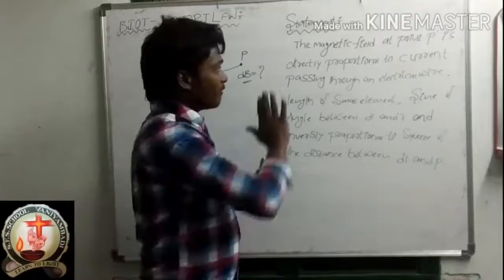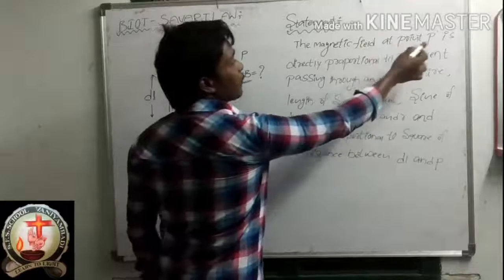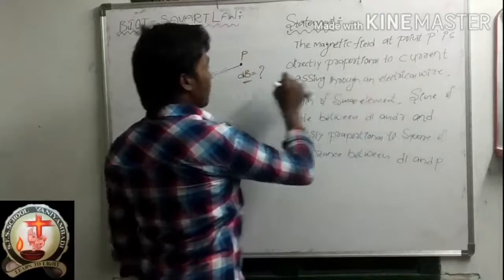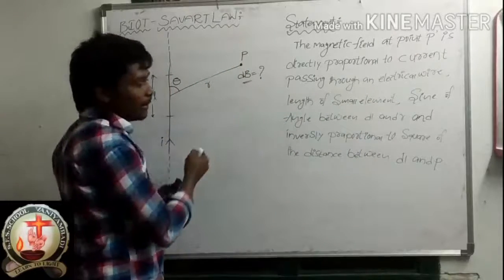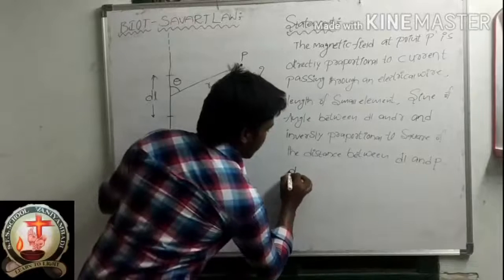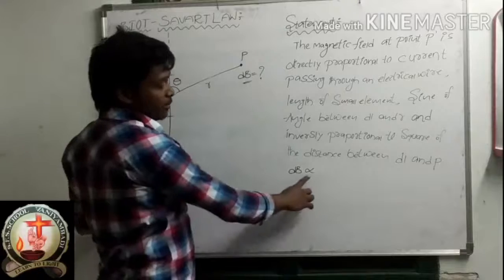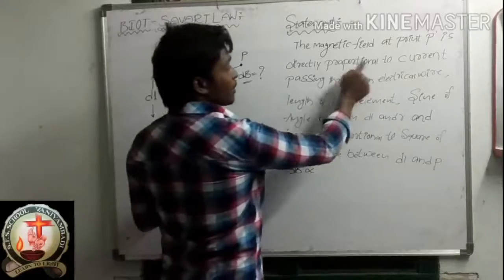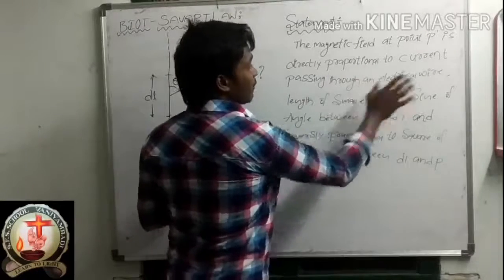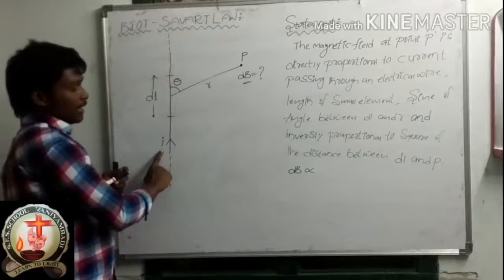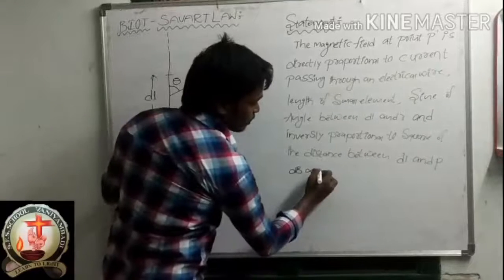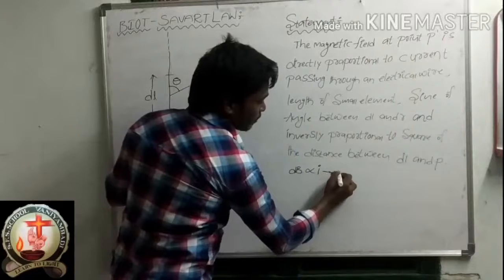From this statement, the magnetic field at point P, how much? dB, is directly proportional to, this is the directly proportional symbol, correct? Directly proportional to current passing through an electrical wire. How much current is passing here? I. So directly proportional to I. Equation number 1.